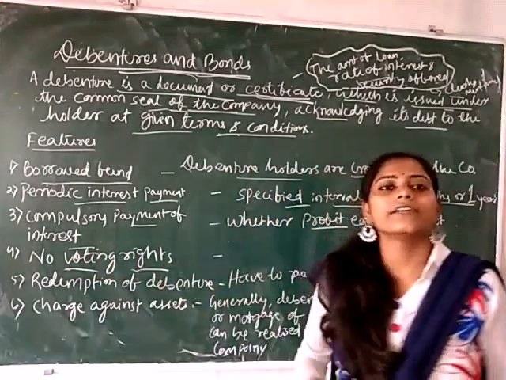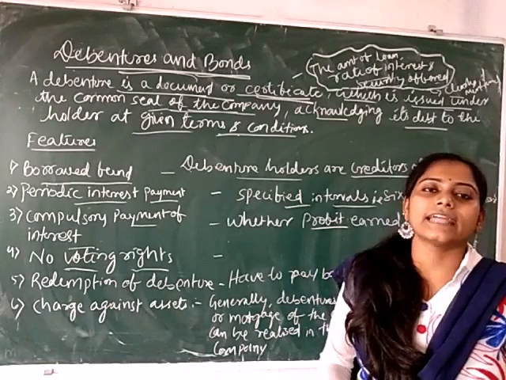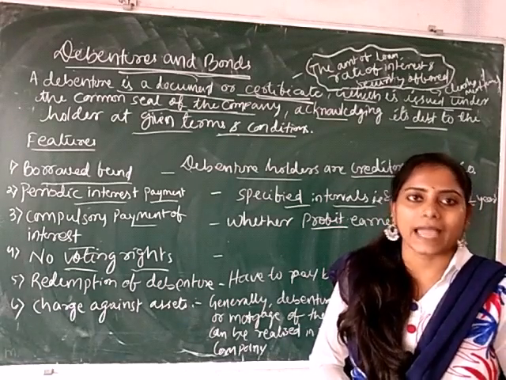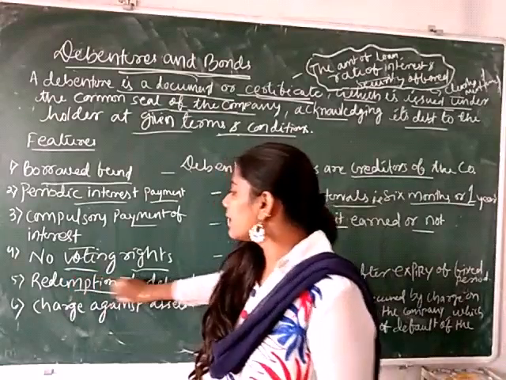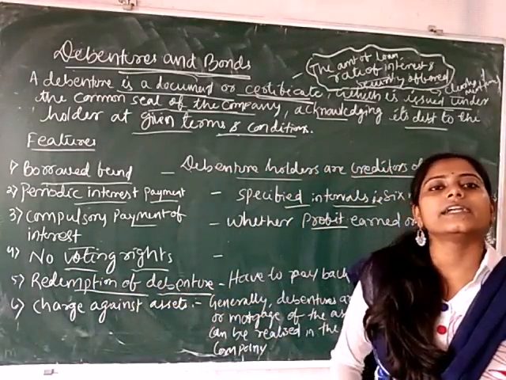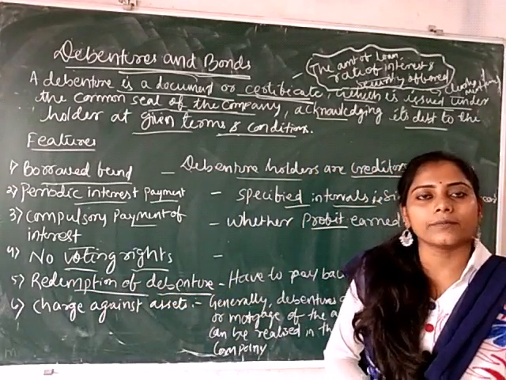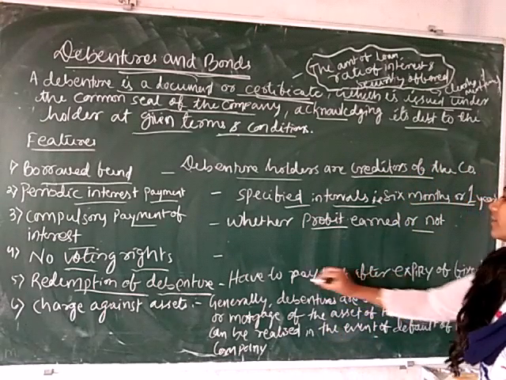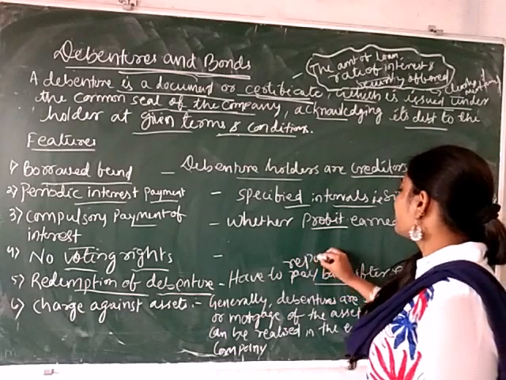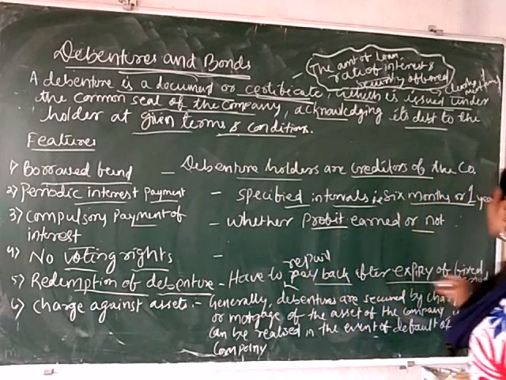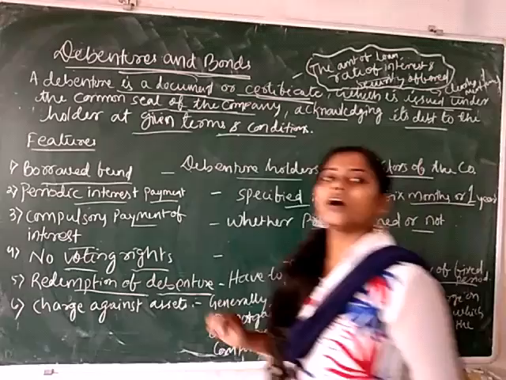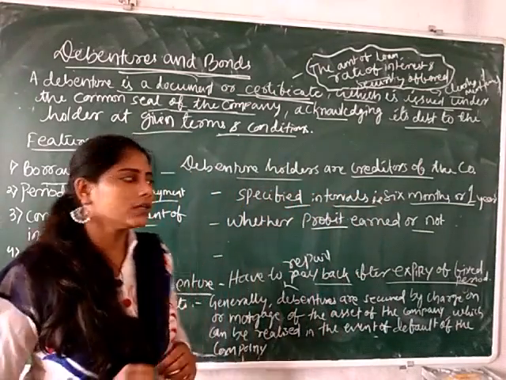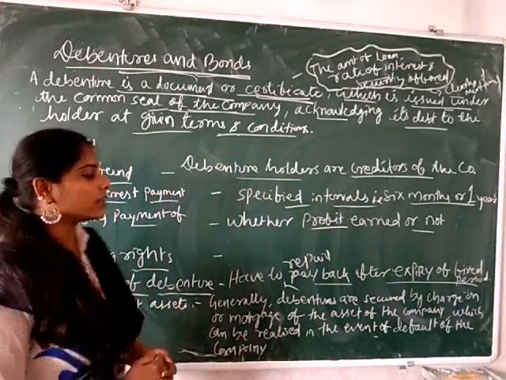No voting rights. Debenture holders have no voting rights. That means they cannot participate in the management meeting. Next is redemption of debenture. Redemption is related to the repayment of debenture. So here the company has to repay or pay back the debenture holders after the expiry of the fixed period or at the time of the winding up or the close down of the company.